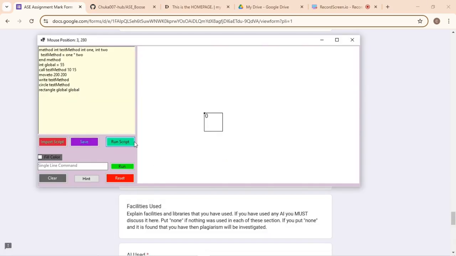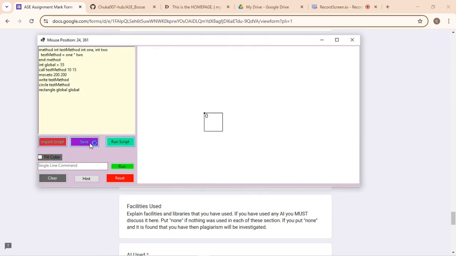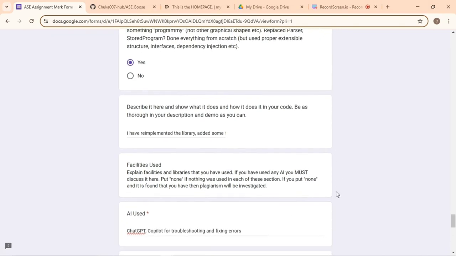As you can see, it's not the basic user interface. With this, you can import scripts. You can save the script that you just ran, and you can also run single line commands. You can also fill color to make it fill the canvas. And yeah, those are some of the additional functionalities I have added.